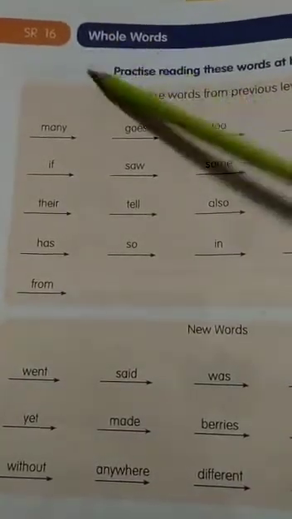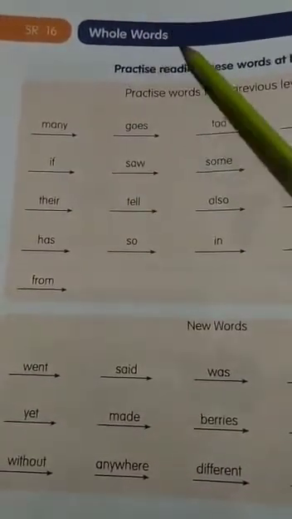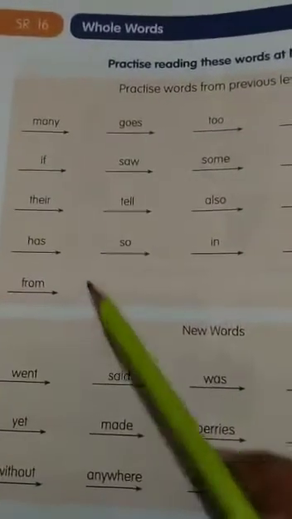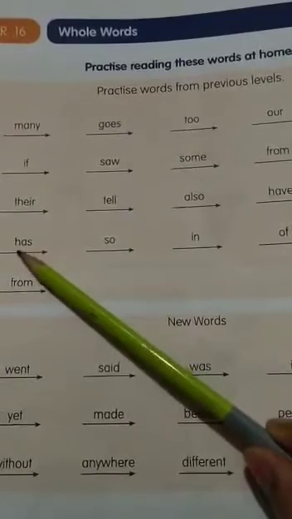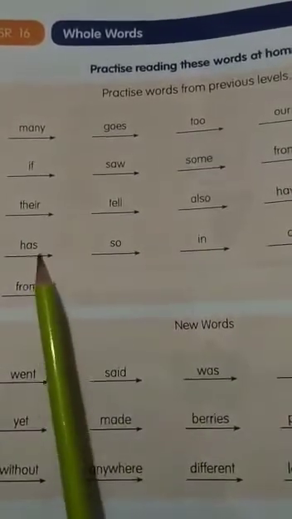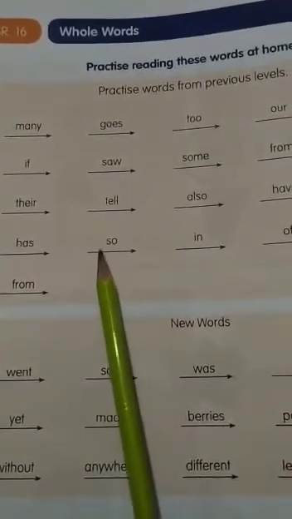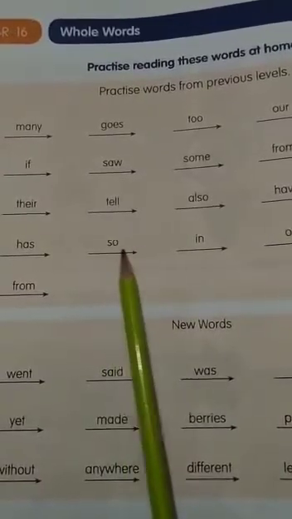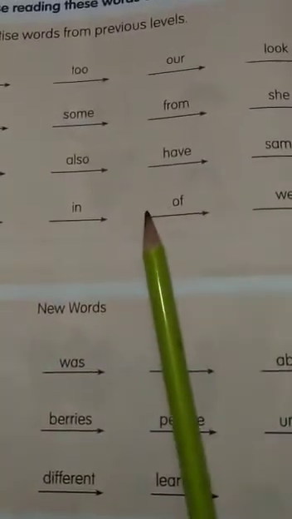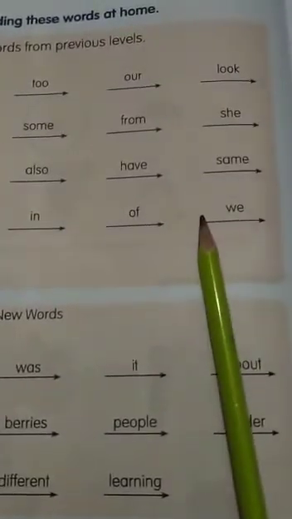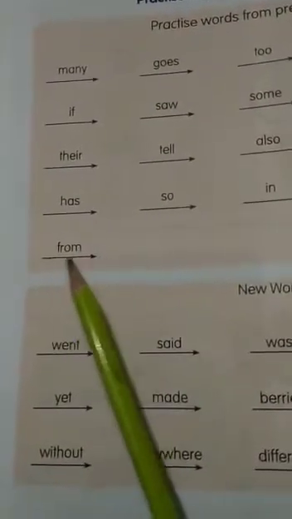Okay, now children, please open SR16, whole words, right? Let's read from here. Everyone, please repeat after me. Has. What is it? Has. So, in, of, we, from.